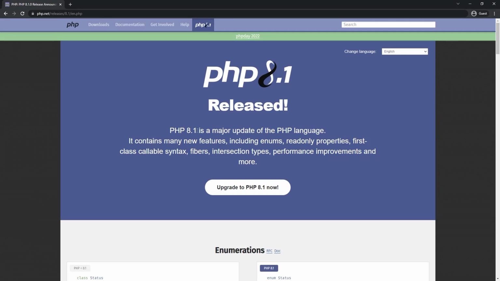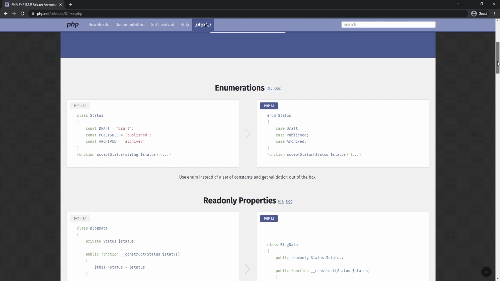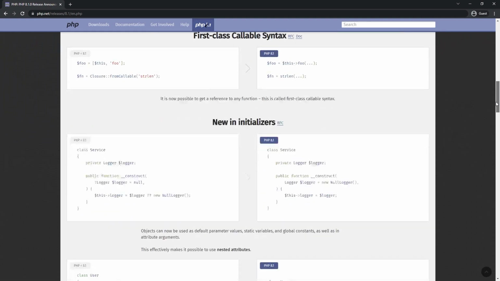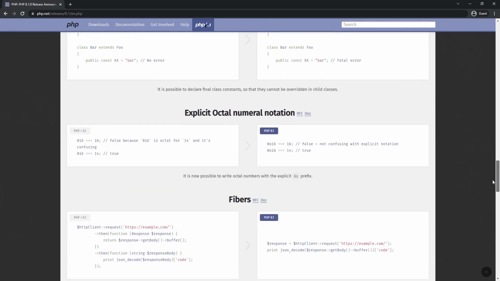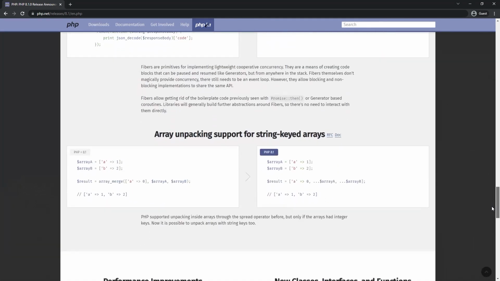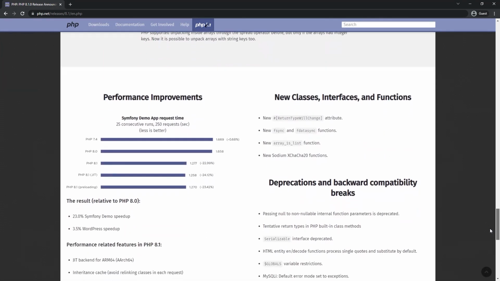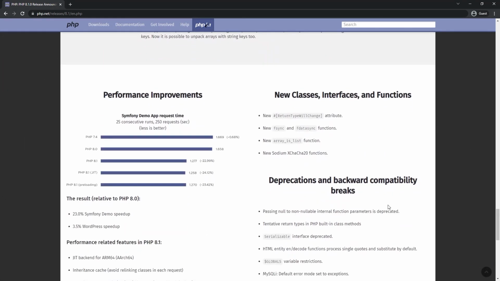Hey there, PHP 8.1 has been released with some new features: enums, read-only properties, first-class callable, new initializers, fibers, array unpacking for string-keyed arrays, and a little bit of performance improvements, which I'll cover in another video, and some minor changes.